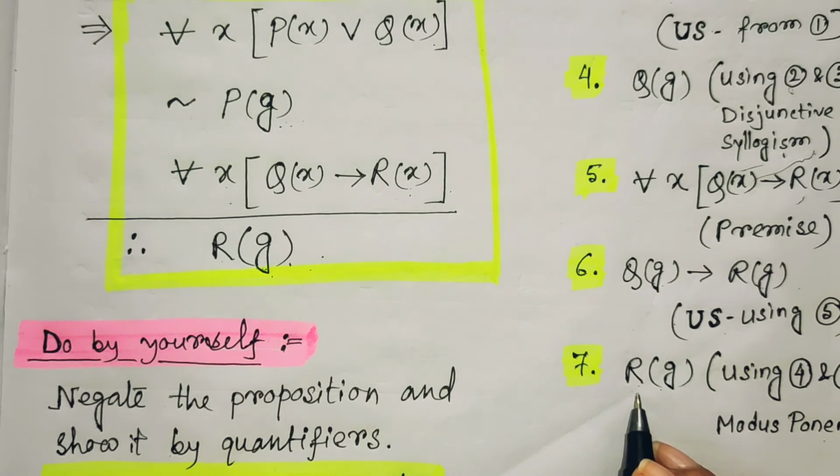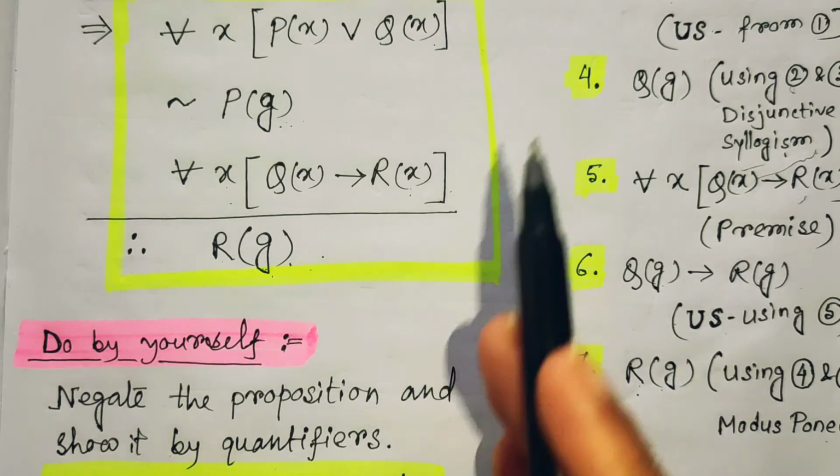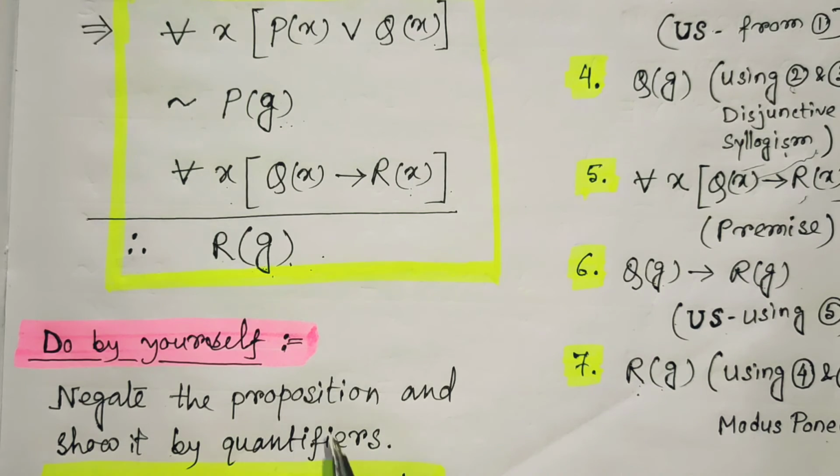Whatever the argument is given, that is a true or valid argument. So, in this way, using the rules of inference for the quantified and non-quantified statements, and the rules of inference for the propositional logic, we combine all those, and after applying this combined knowledge, we are able to prove or validate such types of arguments. So I hope you understand what is the propositional logic and the predicate logic.